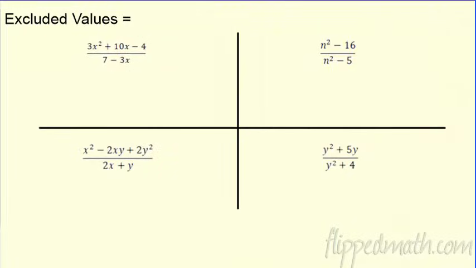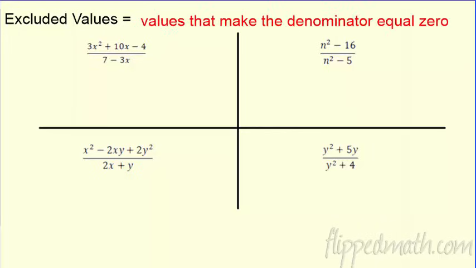Now, if you notice I said something like, hey, the bottom can't equal 0. Why is that? We're going to talk about these excluded values. So you may need to pause and write that down. They're values that make the denominator equal 0, because you can't divide by 0. So when I'm dealing with these things and I want to find some excluded values, sometimes they're called the restricted values. It's just the problem values, really. You can't have the bottom equal 0.